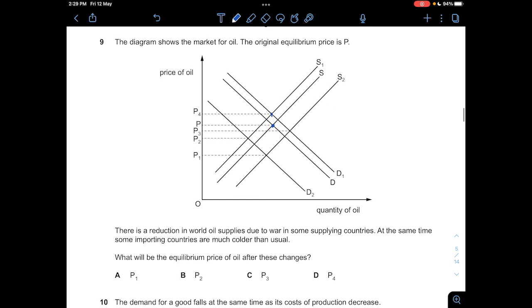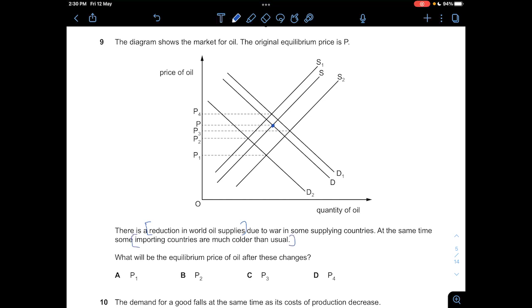Okay, 9. The diagram shows the market for oil. The original equilibrium price is P. So you can see that P would be around here. And then there's a reduction in world oil supplies due to war in some supplying countries. So reduction in supply. And some importing countries are much colder than usual.